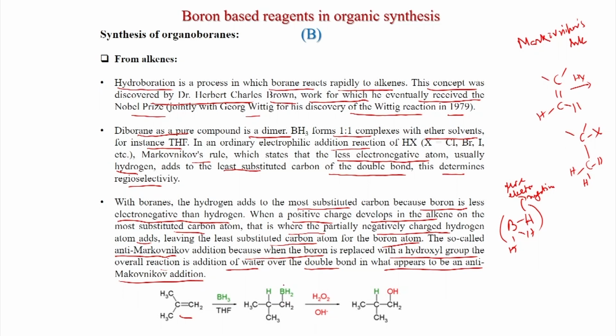So, here BH2 will add and to the most substituted carbon hydrogen will add, and after H2O2 and hydroxide treatment, the BH2 can be converted to alcohol. So, this is actually a formal anti-Markovnikov reaction, because ultimately hydrogen adds to the most substituted carbon and OH to the least substituted carbon.